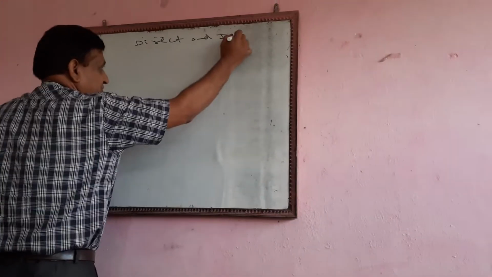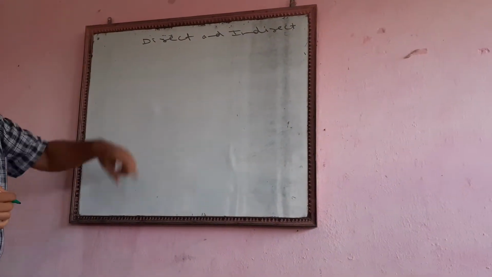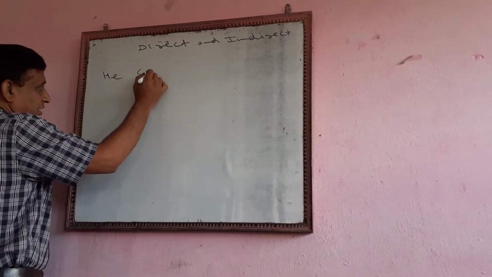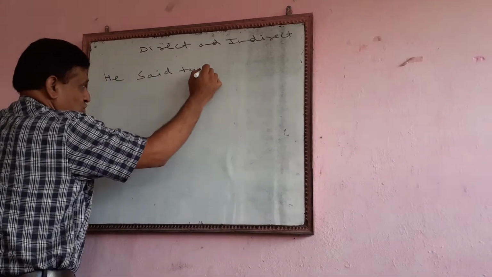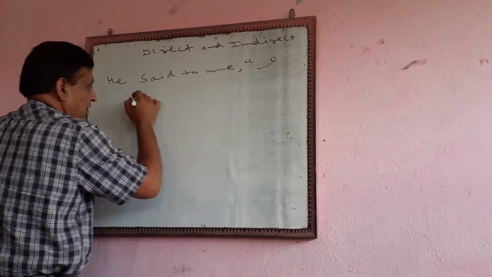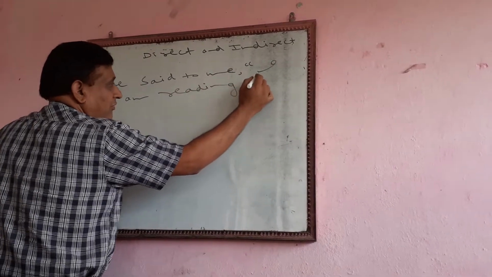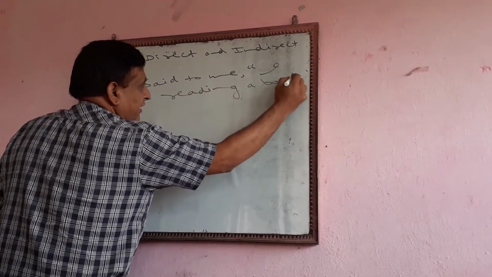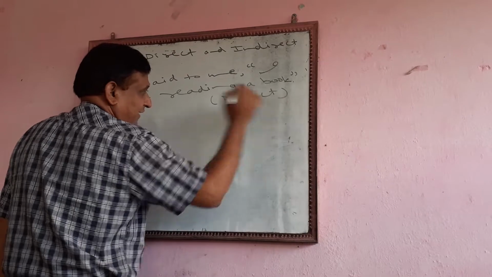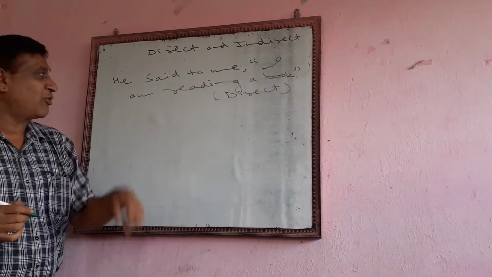Indirect. Direct speech and indirect speech. For example, he said to me, I'm reading a book. This is direct speech. This is direct sentence. He said to me, I'm reading a book.